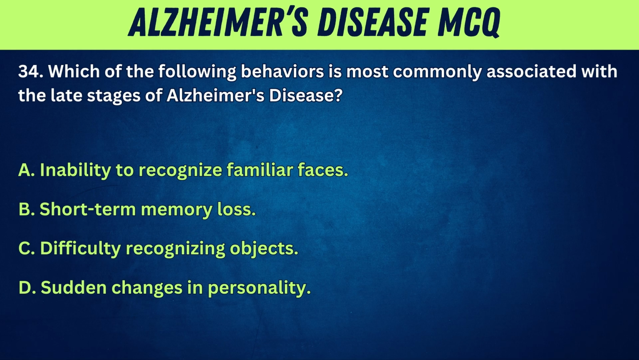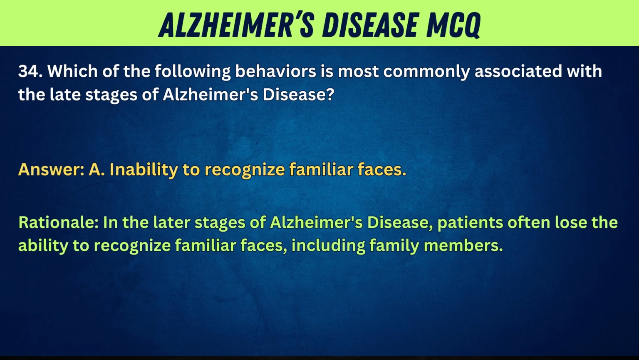A. Inability to recognize familiar faces. B. Short-term memory loss. C. Difficulty recognizing objects. D. Sudden changes in personality. Answer: A. Inability to recognize familiar faces. Rationale: In the later stages of Alzheimer's disease, patients often lose the ability to recognize familiar faces, including family members.